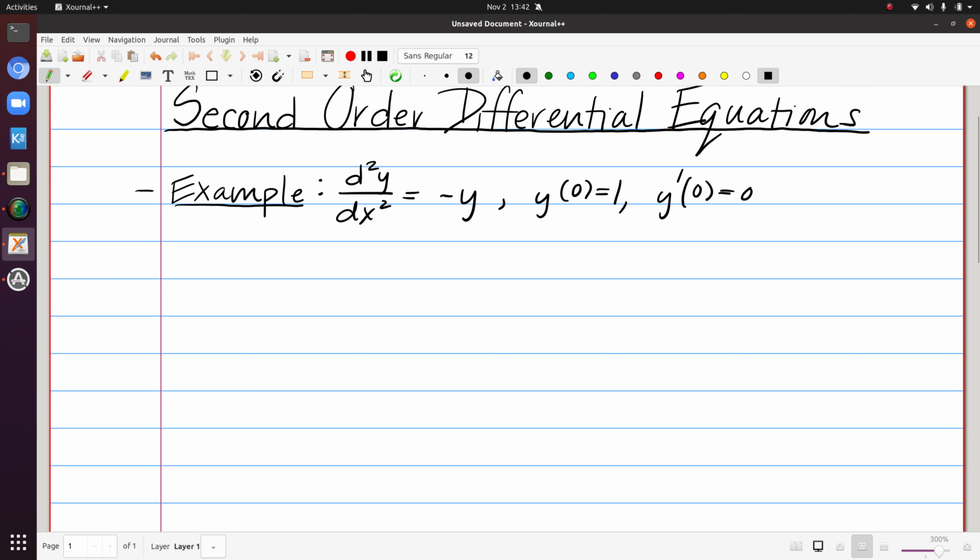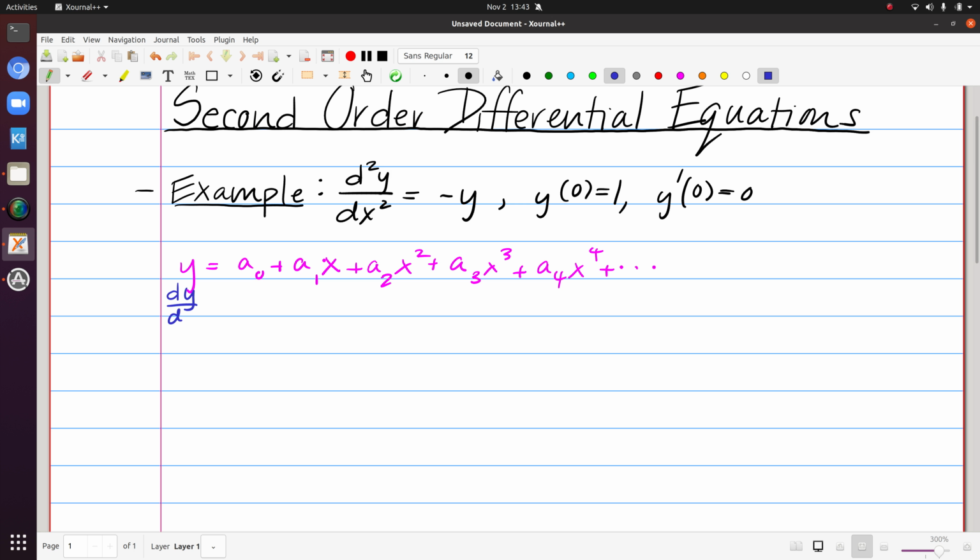So my assumption, yet again, is that y can be represented as a power series centered at 0. And let's just write out those terms again. And I guess here I should use x's if that's my independent variable. So notice that one big change in this particular problem is that we're going to have to find the second derivative of y, which we haven't needed yet.